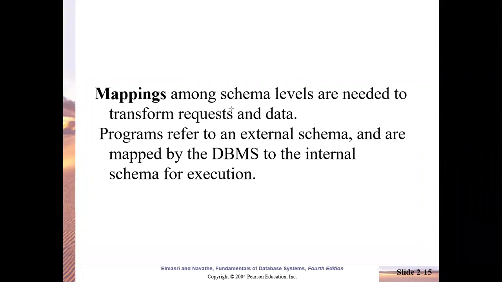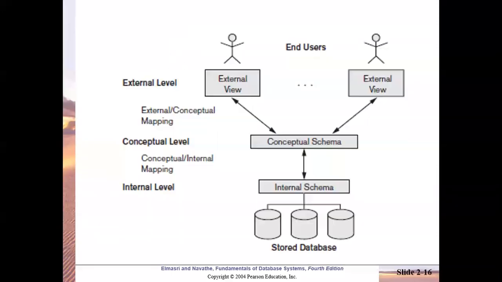The request travels from the external level to the internal level, and the data travels from the internal level through the conceptual and then comes to the external level. Fine. Programs refer to the external schema and are mapped by the DBMS to the internal schema for execution. So this is the definition of mapping. Again, this mapping is of two types.